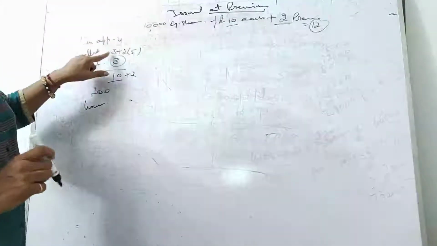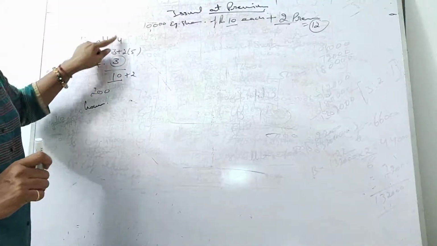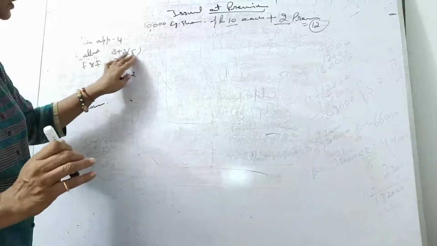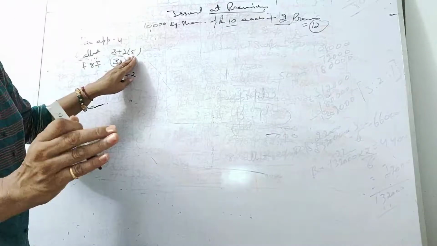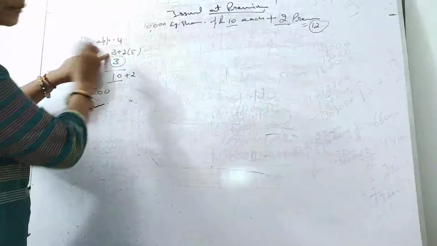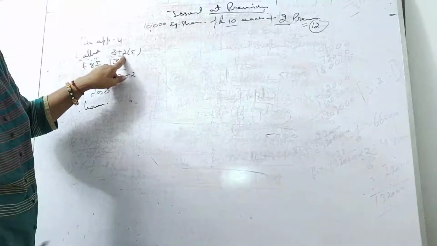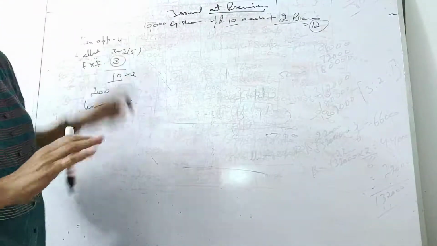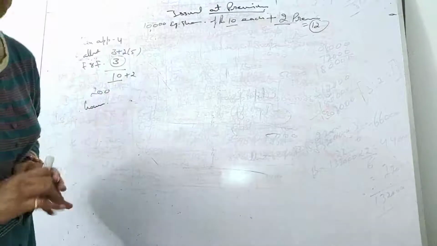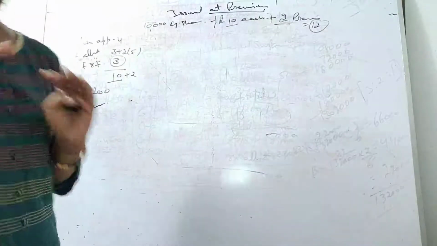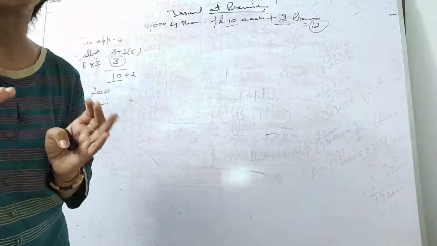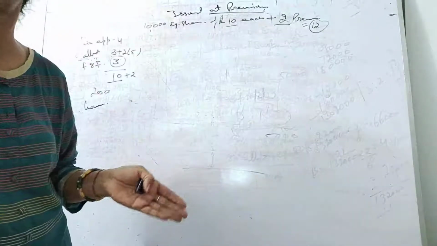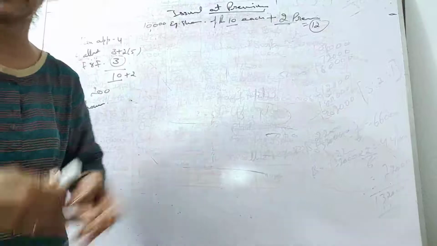4 rupees on application and 3 on allotment has been asked by the company, and the situation is Mr. Gaurav did not pay the allotment money. That means he didn't pay 3 rupees of the face value and 2 rupees of the premium. So the complete 5 rupees is not paid by him. Alright, the question is clear. Now there won't be any problem. So let's see. This is normal. Students, always be patient and try to go step by step. You will not have any problem at all in life, in any case.